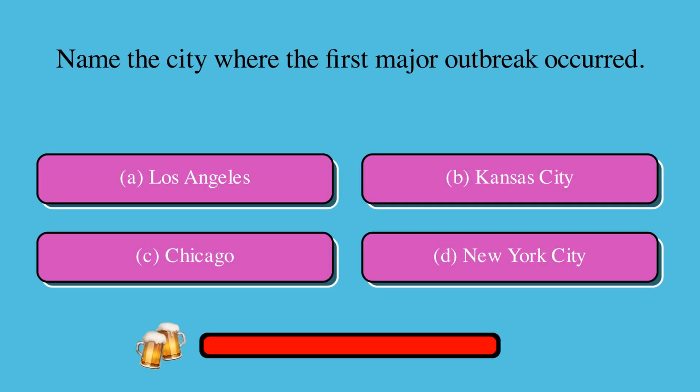Name the city where the first major outbreak occurred. Is it A, Los Angeles, B, Kansas City, C, Chicago, or D, New York City? The correct answer is B, Kansas City.